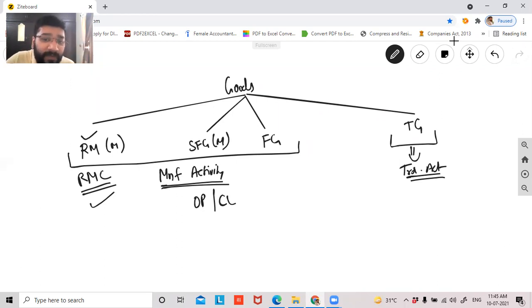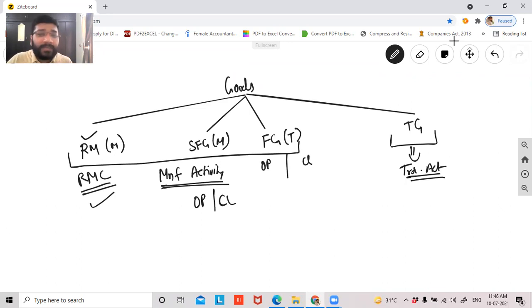And this finished goods is the goods, the cake that is manufactured. It is not necessary that by the end of the year, the entire cake should get sold. There's no necessity that the entire laptop you manufacture has to be sold by the year end. So you'll have the leftover stock. This stock will be recorded in my trading account. Finished goods will be recorded in my trading account, opening stock and closing stock. Opening stock will come on the debit side, closing stock will come on the credit side in the trading account.